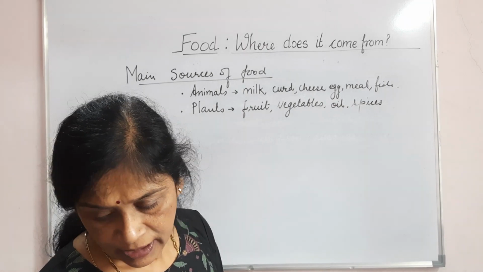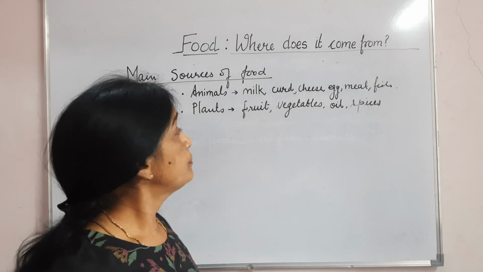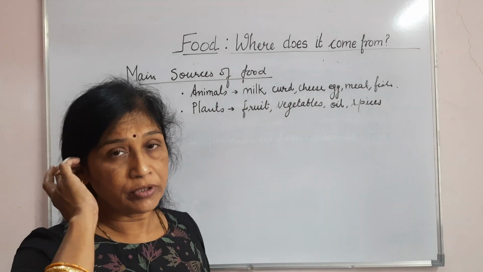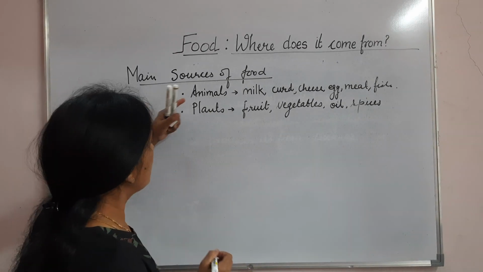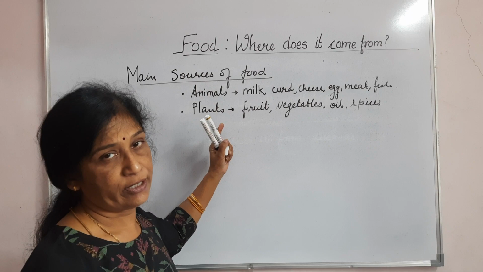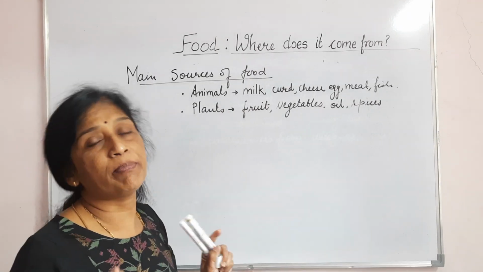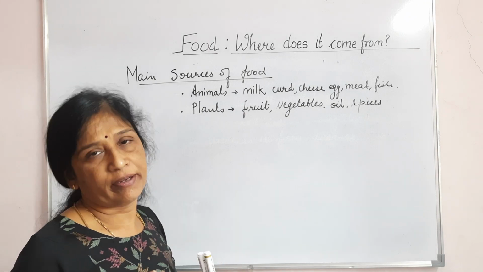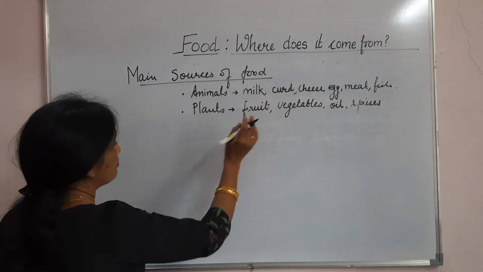Now the next is, there are some words that came in your book, and I must clear those words. So what are the two main sources of food? It is animals and plants. All the food that we take is either a plant product or an animal product. And you should know some examples of this.